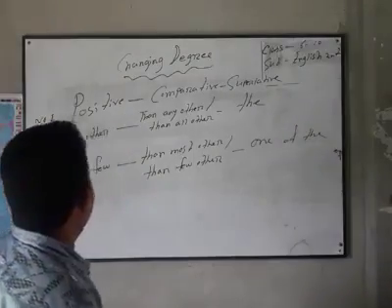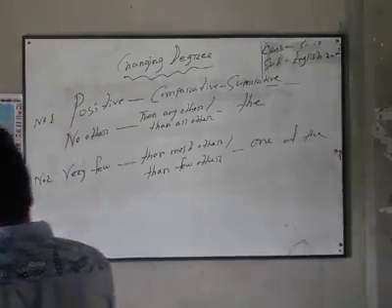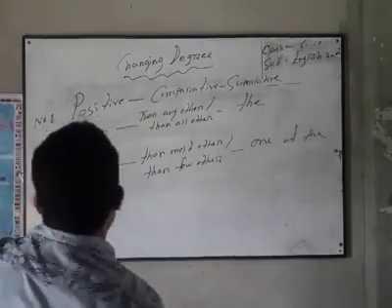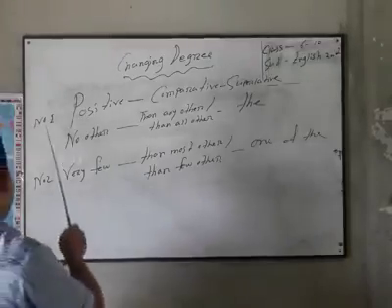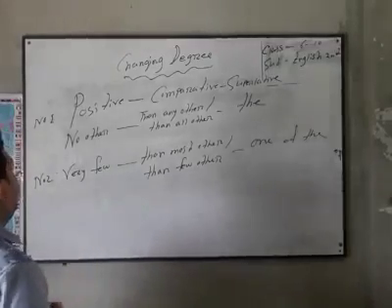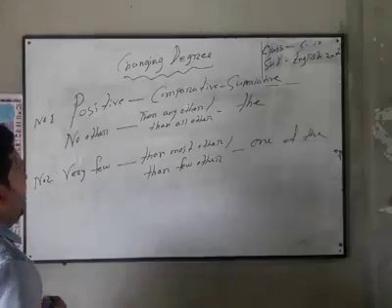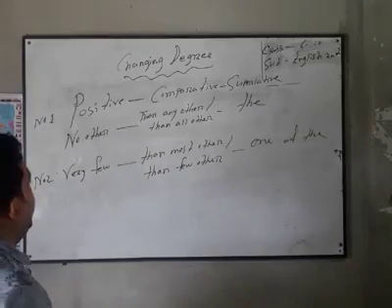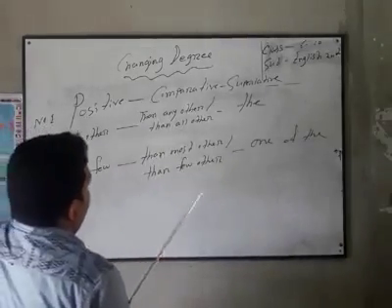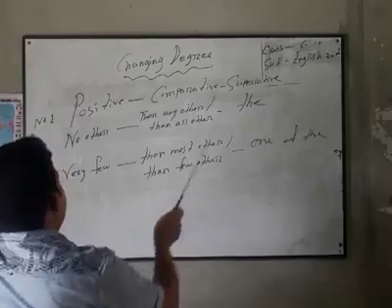Now I will explain it to you. Okay, listen very carefully. Look at the first one. In positive degree, you see there is used no other, and in comparative degree we have used then any other or then all other, and in superlative degree we have used the.